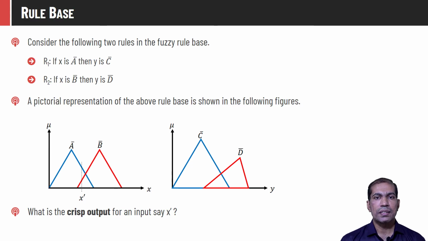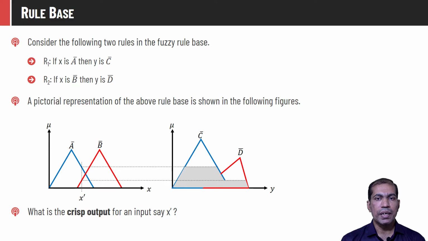As we can see, this x dash belongs to sets A bar and B bar with certain membership values. If we compute the output corresponding to A bar, which belongs to set C bar, then it would cover this much area of set C bar. Similarly, x dash has some lower membership value in set B bar, and the output of this corresponds to set D bar, and it is covering this much area because it has that much membership in the set B bar. We have to take the aggregate of these two output sets.